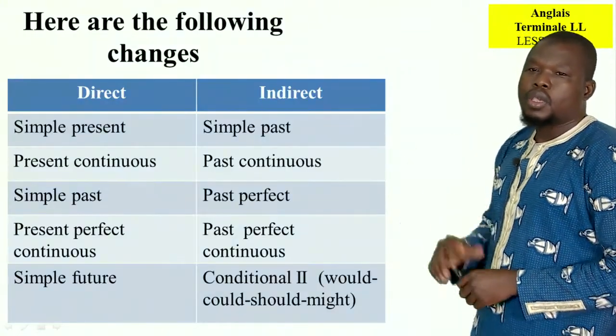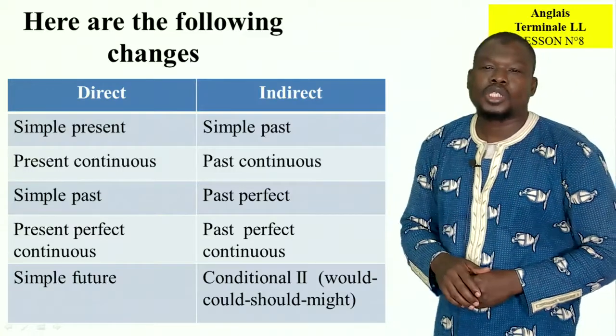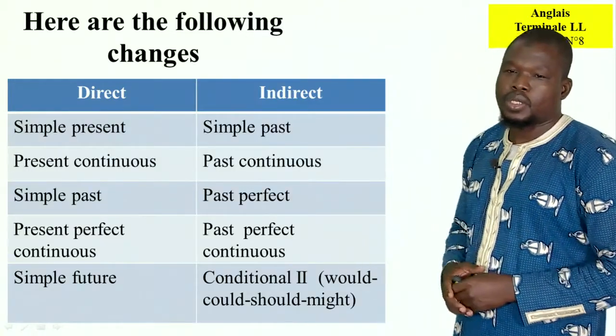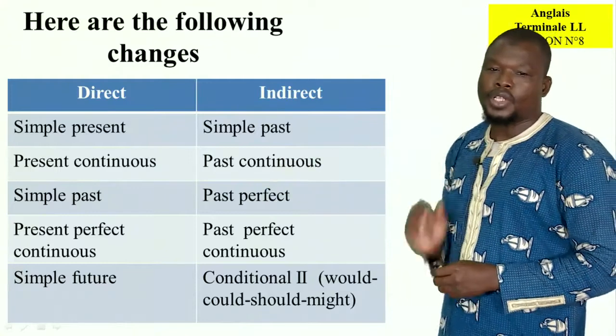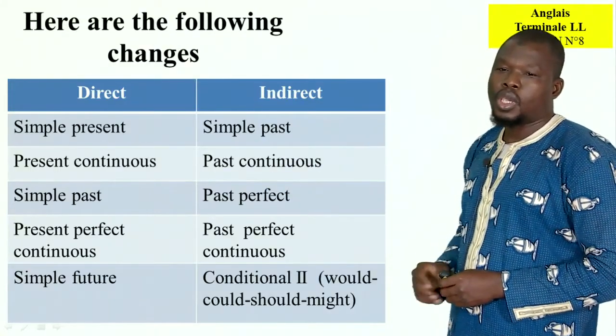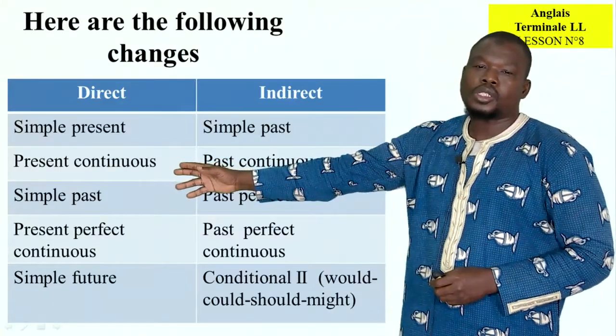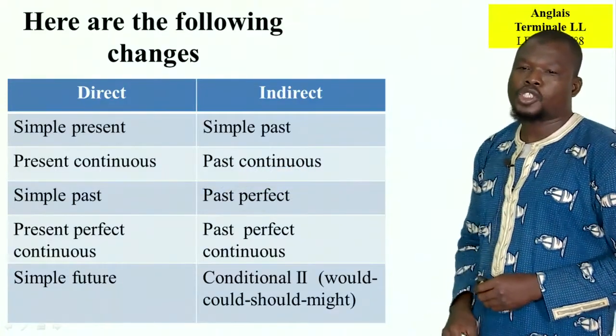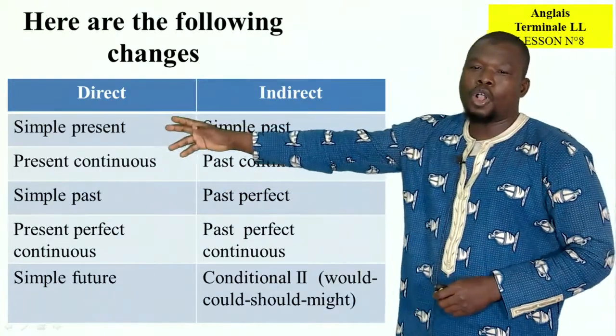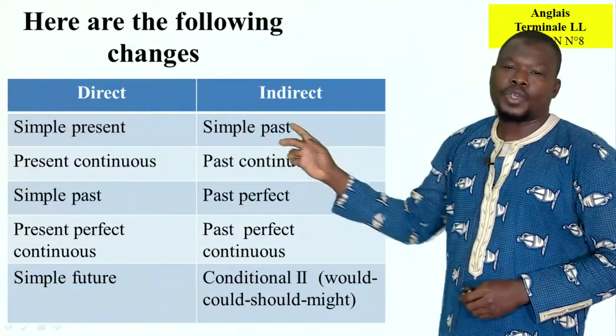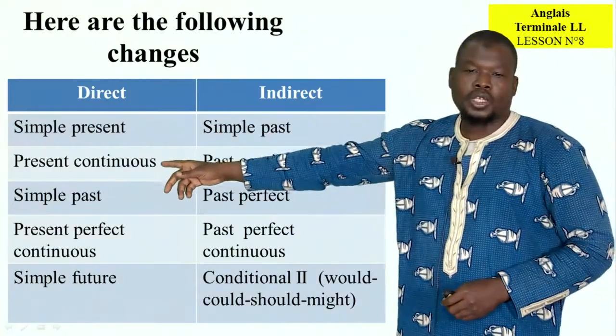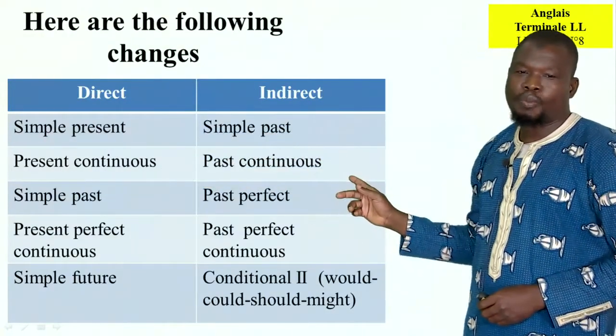Okay, here are the following changes for the tenses, with direct speech and with indirect speech. Here, the simple present becomes the simple past. The present continuous becomes the past continuous.